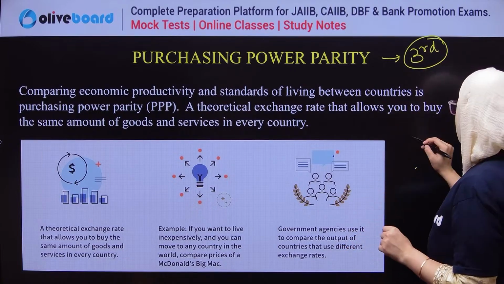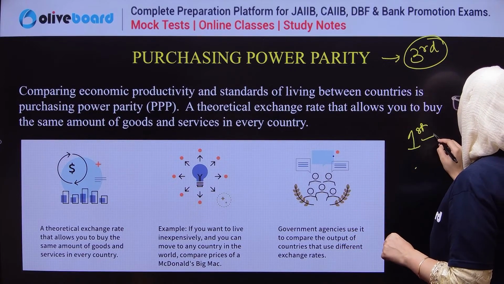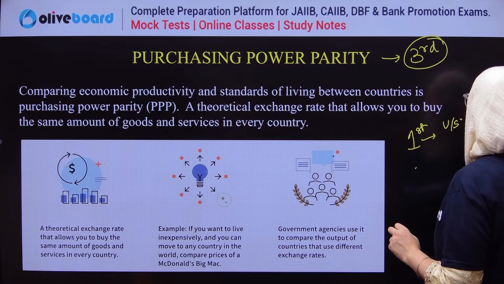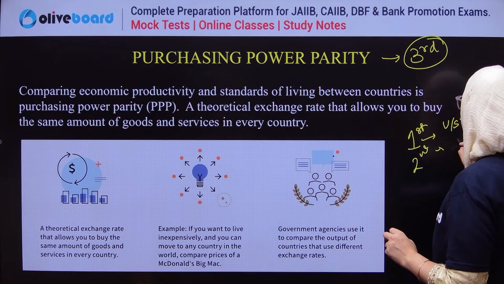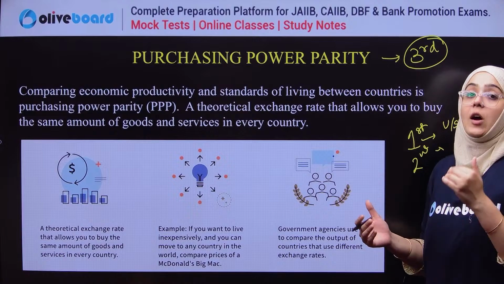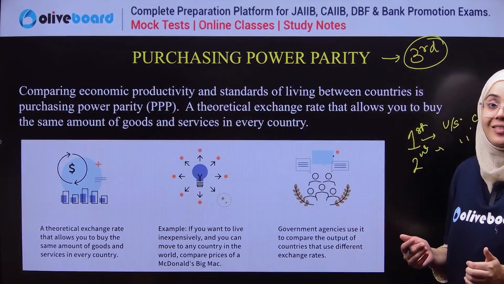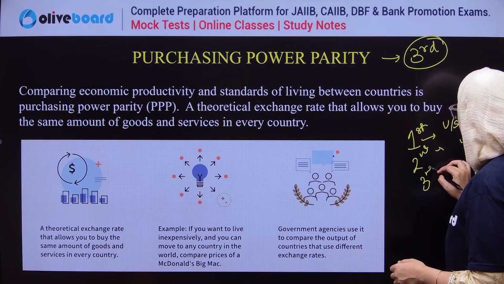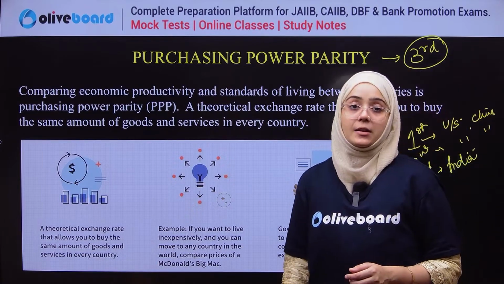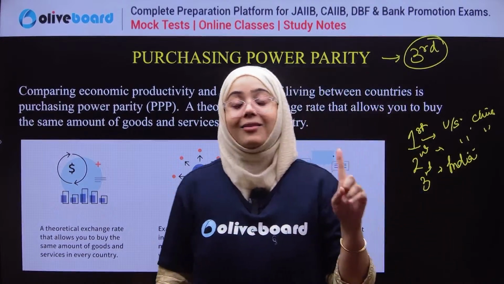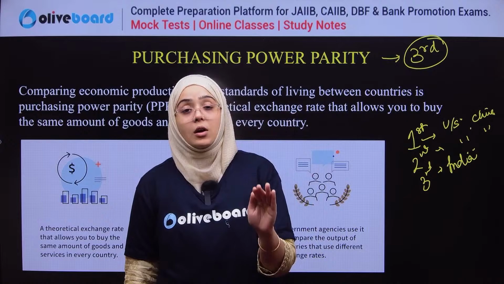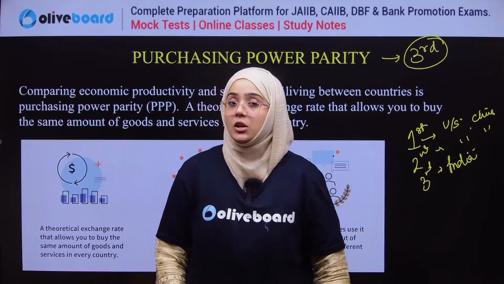If we talk about the first rank, it can be USA or it can be China, and the second rank is also between the same USA and China. Either USA is first and China second, or China is first and USA second. And the third rank is India. India ranked third in terms of purchasing power parity. So the very important thing is the Angus Maddison database: in 1080, India and China jointly contributed approximately 50% of the world GDP.